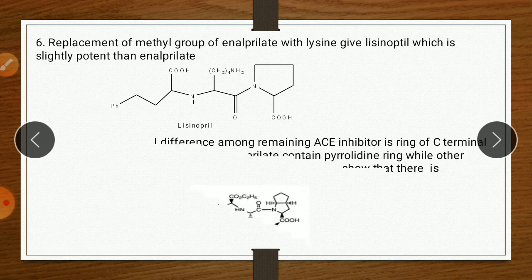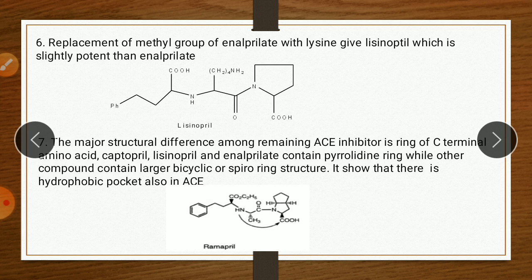The last point is that the major structural difference among the remaining ACE inhibitors is the ring of the C-terminus amino acid. Captopril, lisinopril and enalaprilat contain a pyrrolidine ring, while other compounds contain a larger bicyclic or spiro ring structure.